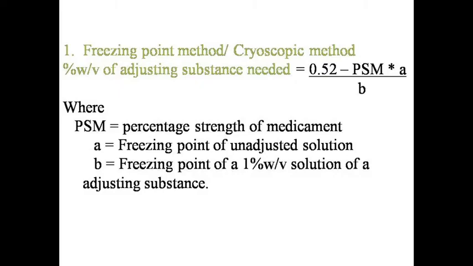Freezing point method or cryoscopic method. In this method, percent weight by volume of adjusting substance needed equals 0.52 minus PSM multiplied by A divided by B, where PSM is equal to percentage strength of medicament, A is equal to freezing point of unadjusted solution, B is equal to freezing point of 1% weight by volume solution of the adjusting substance.